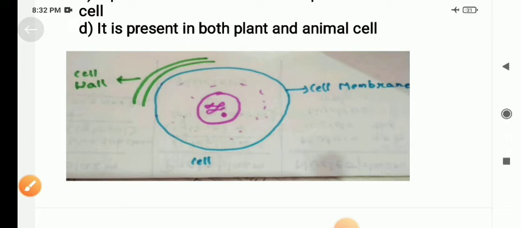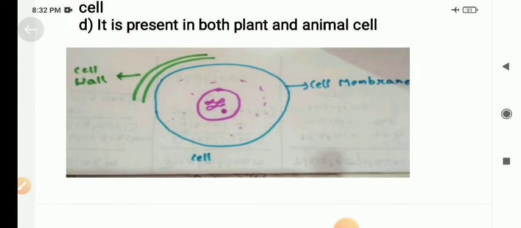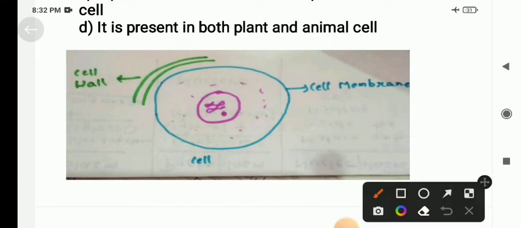So what does this cell membrane do? It gives protection to the cell, and it also gives a shape to the cell, but it doesn't allow all the materials to pass into it. It restricts some of the materials. Whatever the cell requires, it only allows those materials to pass into it. But the cell wall allows all the materials to pass into it.